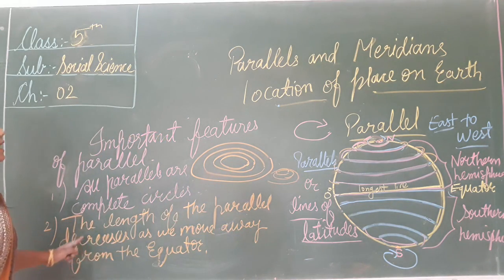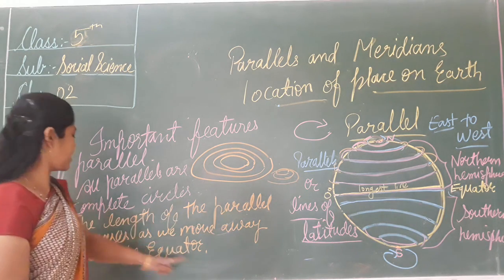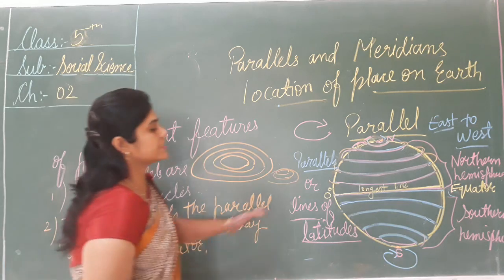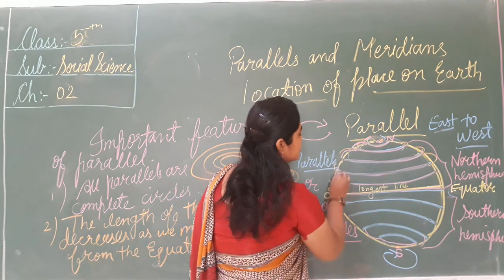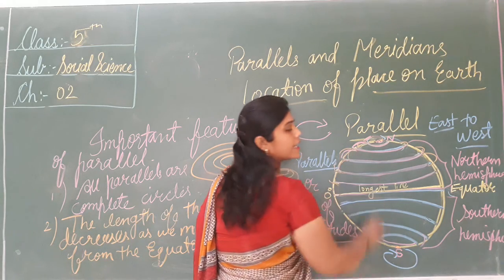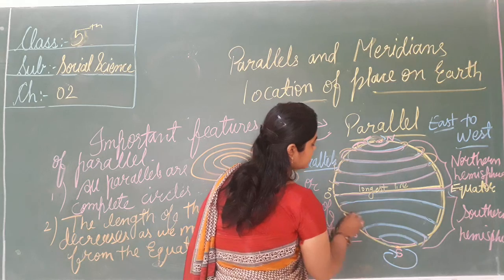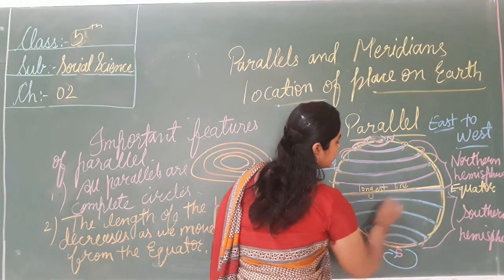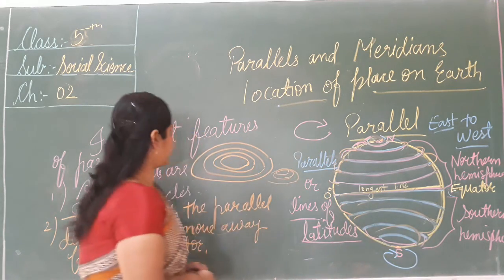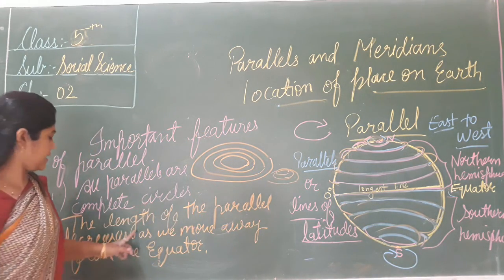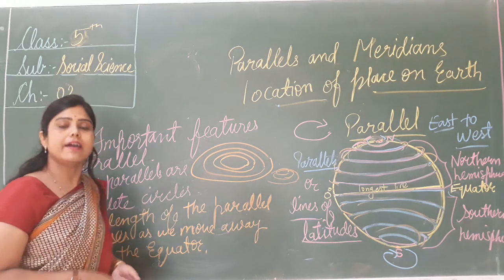So the length of the parallel decreases as we move away from the equator. जैसे जैसे हम इक्वेटर से दूर होएंगे तो ये जो सर्कल है इसकी जो लेंथ है वो डिक्रीज होने स्टार्ट हो जाएगी, कम होनी स्टार्ट हो जाएगी. Here also decreases. This is the longest line and see, it decreases. So the length of the parallels decreases as we move from the equator towards the poles also.